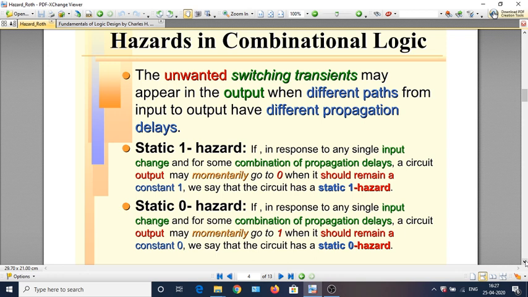So for a brief period both the inputs will be 1, and as a result the output will become 1 for a small duration before coming back to 0. So you would see that the output, which is supposed to be at 0, momentarily goes to 1. This is what causes the static 0 hazard.